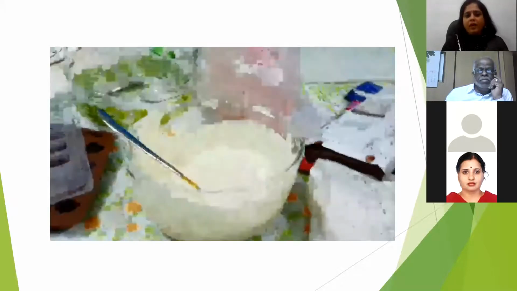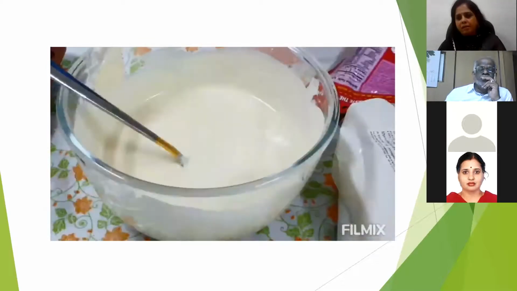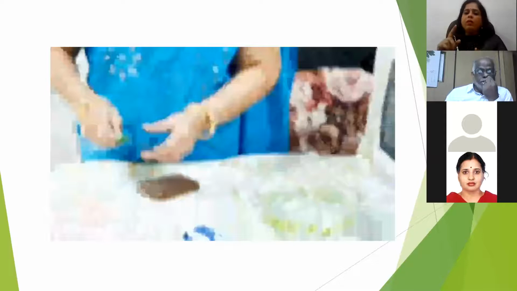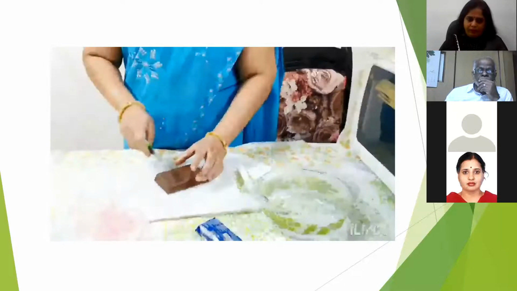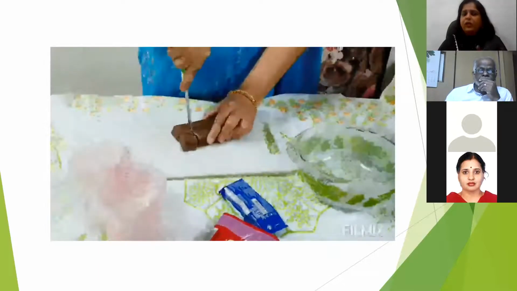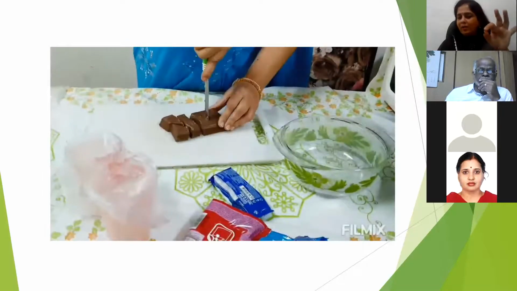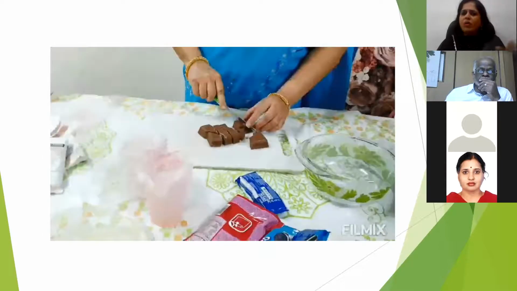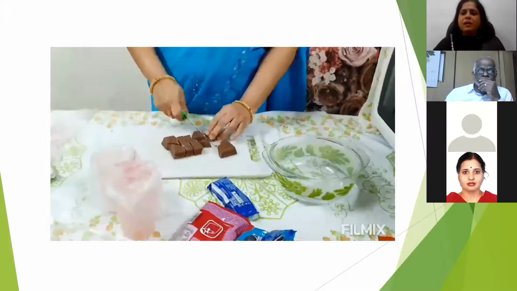The same way, this white I have melted, and the same way I'm going to cut the milk. Milk is nothing but brown compound, and I'll have to melt it the same way. You can see brown is a little hard, so I'm not able to cut it the way I could cut the white compound. So you can break it into small pieces and put it in the glass bowls.